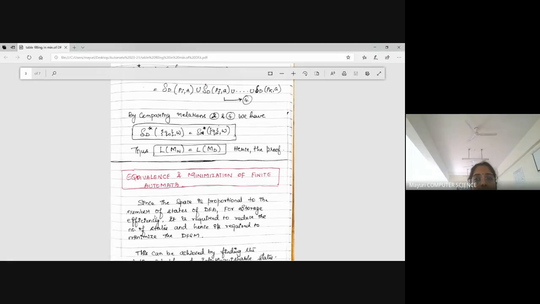When the number of states becomes more, the space complexity increases. Not only time, the space complexity mainly, since the space is proportional to the number of states of the DFA. So if your DFA states increase, the space consumed by the program also increases. For every state you need to write a code.